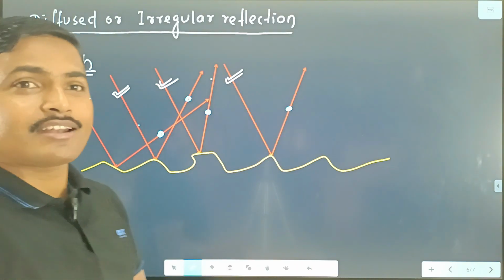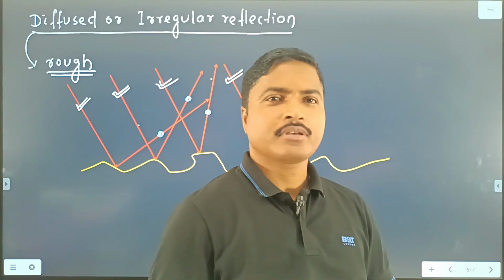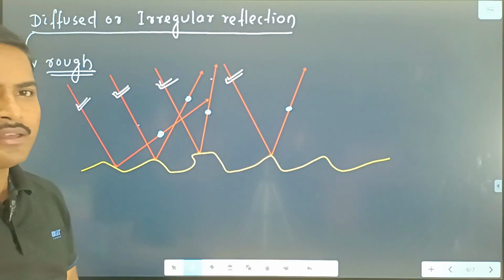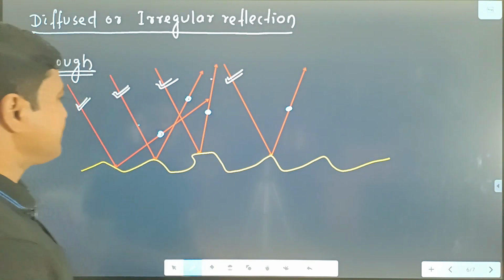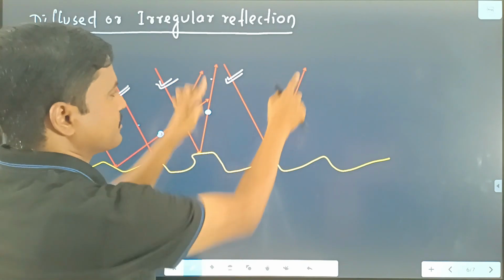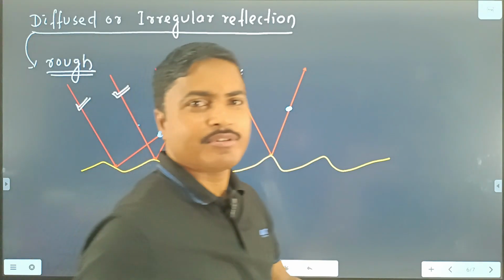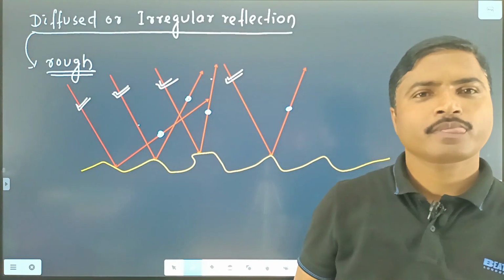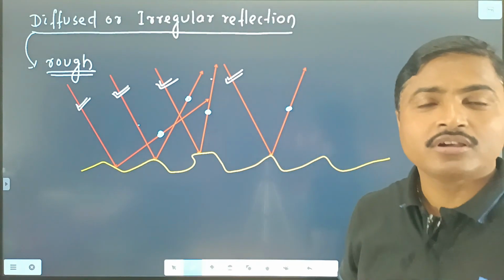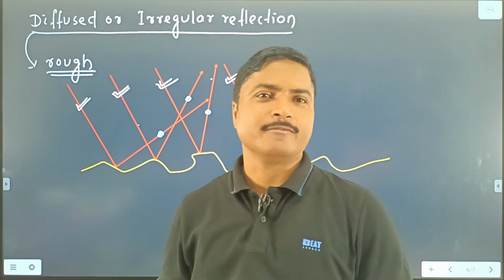Here the reflected rays are not parallel to each other. That means here the incident rays are parallel to each other, and after reflection, the reflected rays are not parallel to each other. Clear? They may diverge or may converge. And this type of reflection is known as the diffused or irregular reflection.